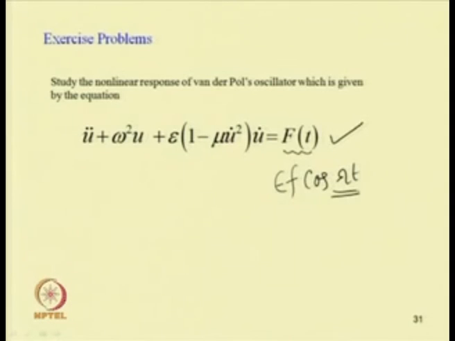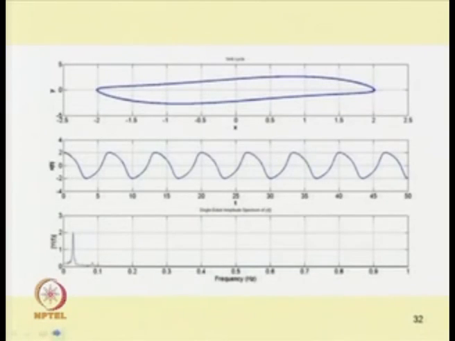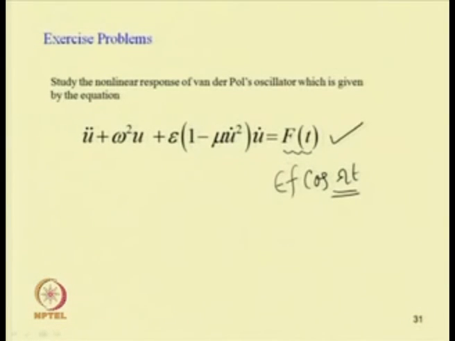Here, similar to the case we have studied before, one can observe many resonance conditions: primary resonance, superharmonic and subharmonic resonance conditions. One can find the response of the system by directly solving this equation using the RK4 method or Runge-Kutta method, or by using the method of multiple scales, and one can study for different system parameters. So, this is one of the exercise problems to find the response curve.